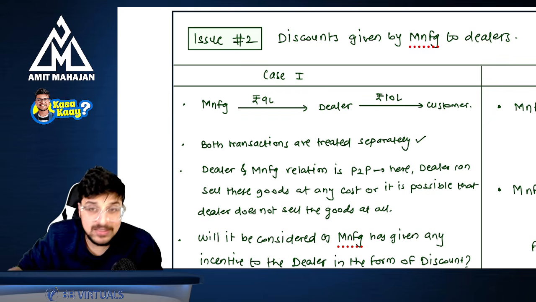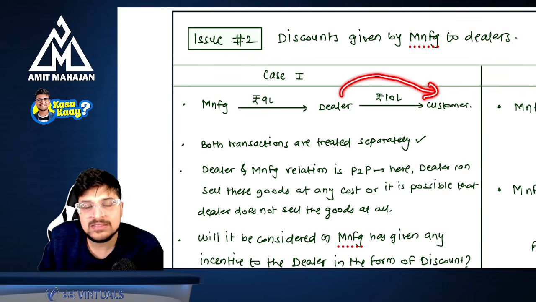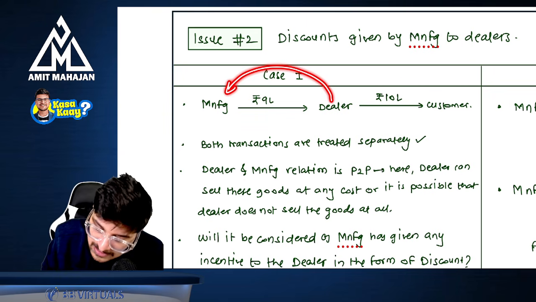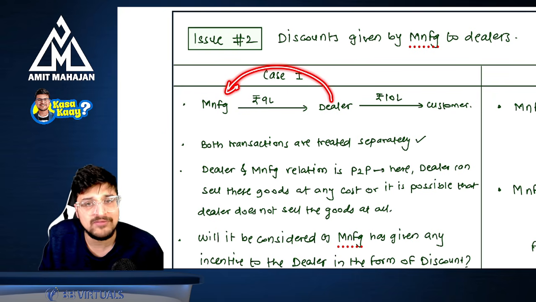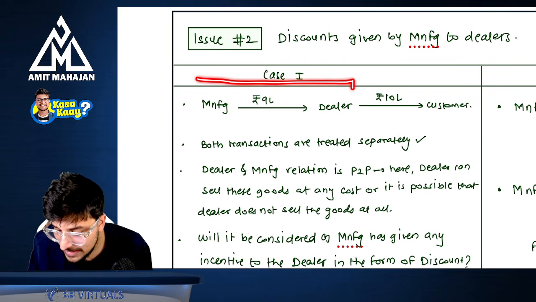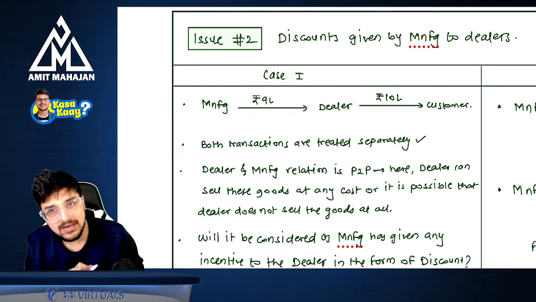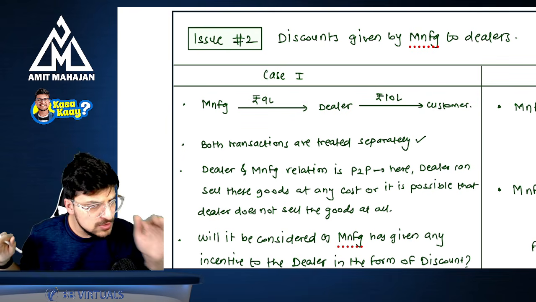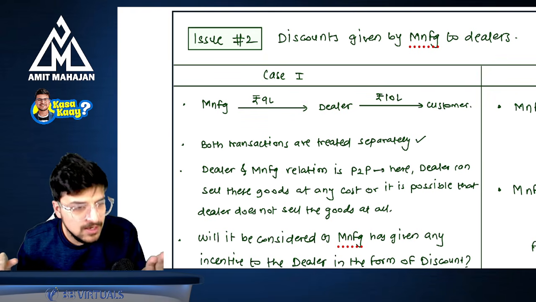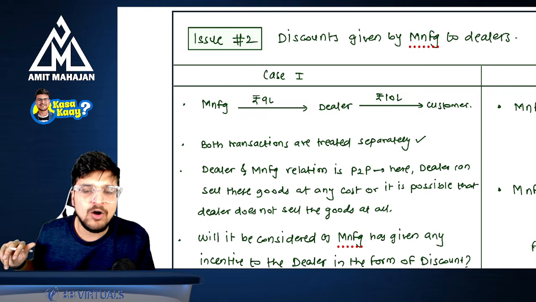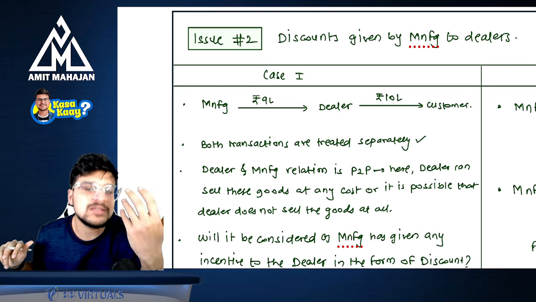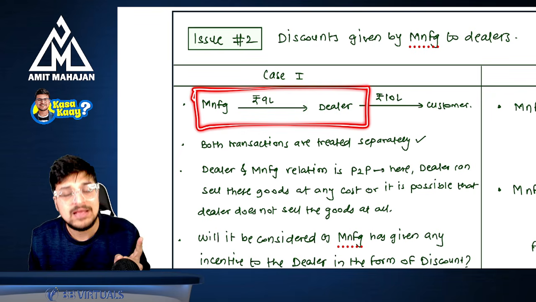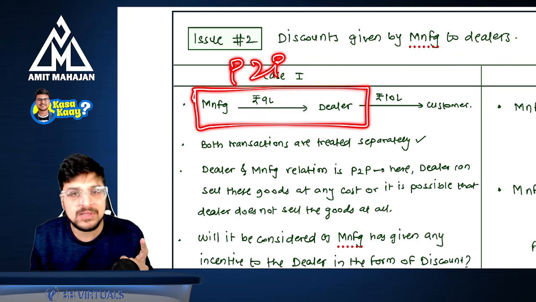It is not considered that the dealer is giving some kind of service to the manufacturer by selling the goods to the customer. Nothing like it. This is an independent supply by the manufacturer to the dealer. Now, it is the dealer's choice what to do with those goods. If the dealer wants to sit on those iPhones, it is okay. If the dealer wants to give those iPhones to all his 100 girlfriends, it is his choice. That's why I'm saying that this supply is not a principal to agent supply. This supply is a P2P supply, that is principal to principal supply.